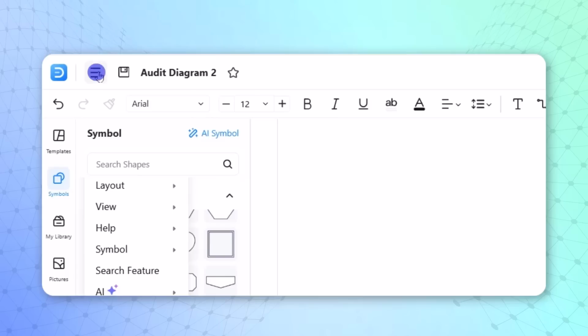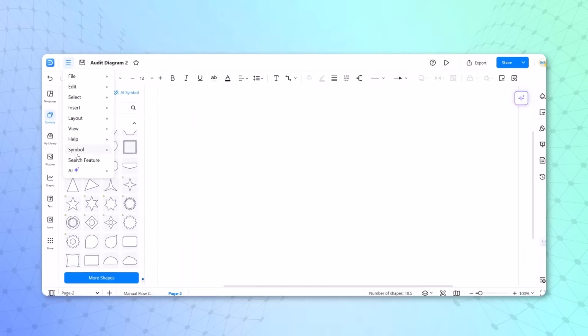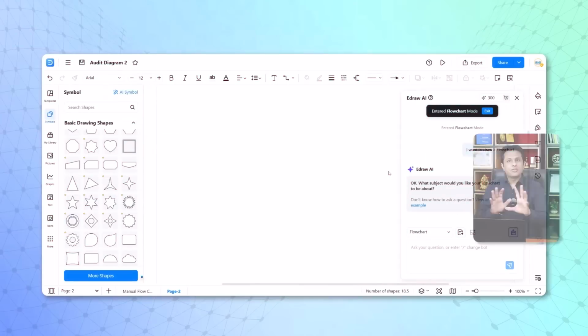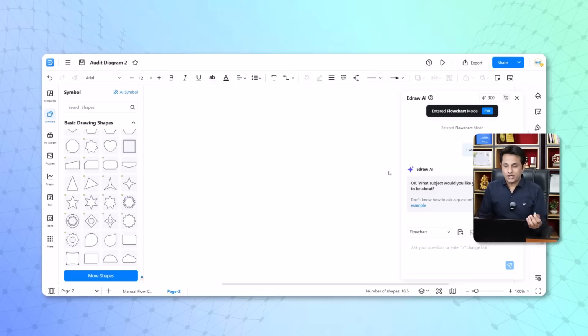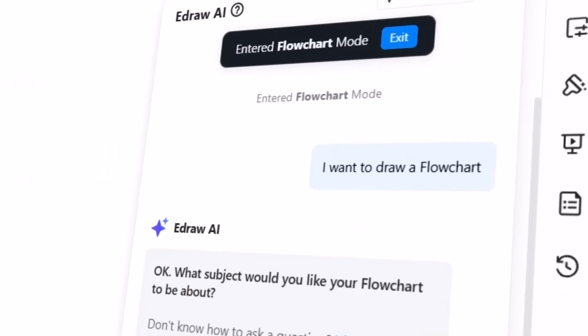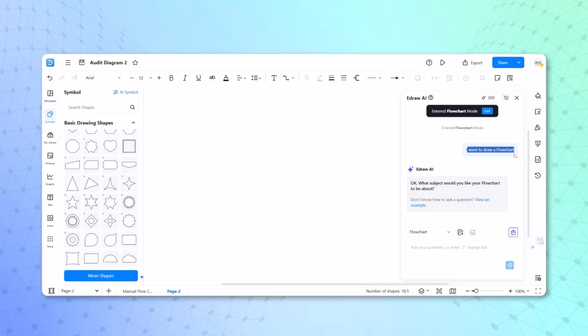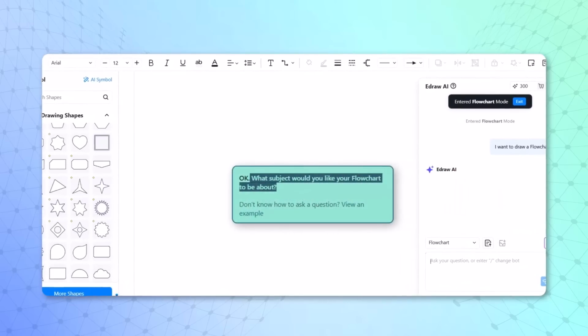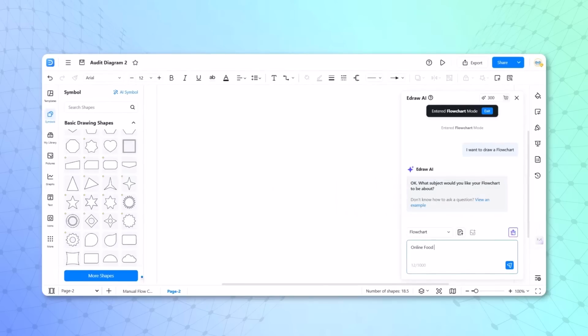Now, if I click on this option, there are 3 lines. When we click on this AI feature, there's a flowchart. When you click on flowchart, imagine you're very new to the company and you do not have any idea how to create a flowchart. You can just write the name of the topic and a flowchart would be created. A prompt automatically appeared, asking on which subject I want to create a flowchart. So I'll type online food ordering via Domino's and enter.